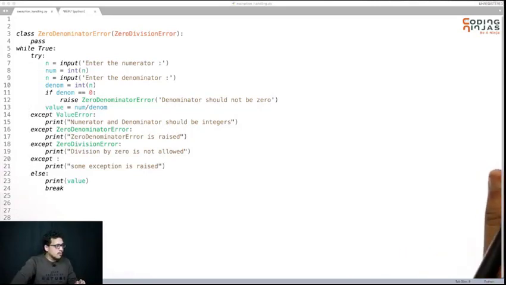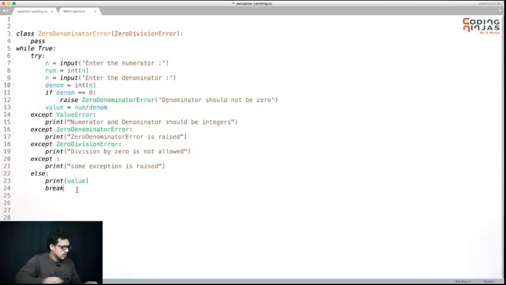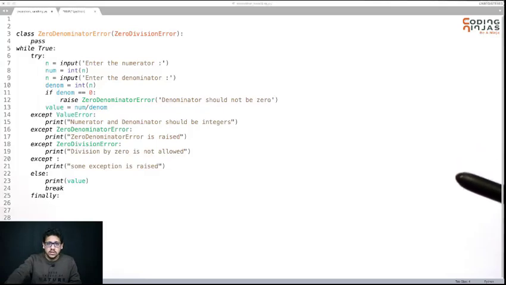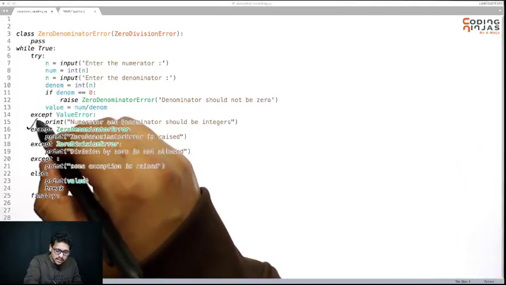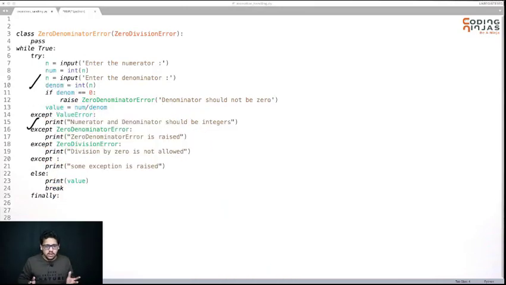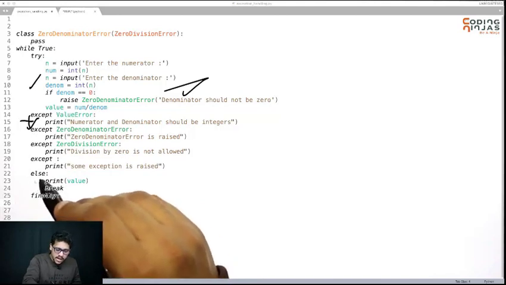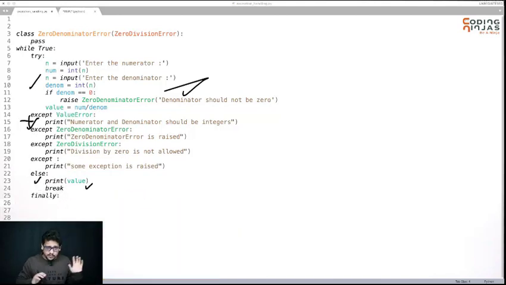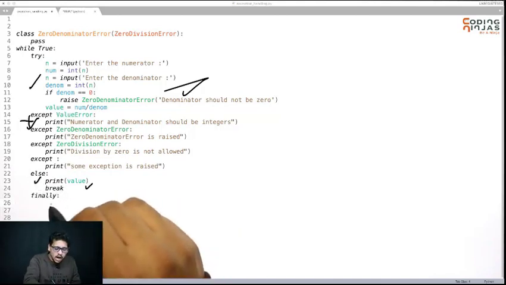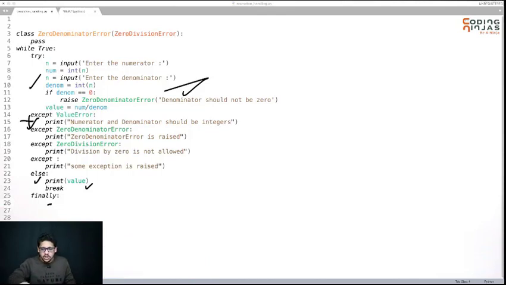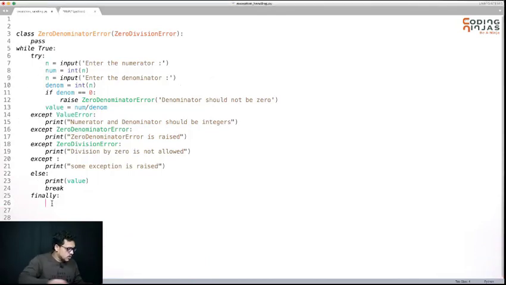Now if you follow this order, let's say this finally, it will execute the code whether exception is raised or not. It will definitely be executed whether you have an exception or you don't have any exception. If this try block is executed well, no exception will be raised, else code will be executed. After that finally code will be executed. So finally code will be executed whether exception is raised or not.